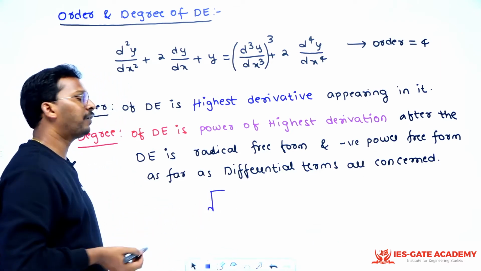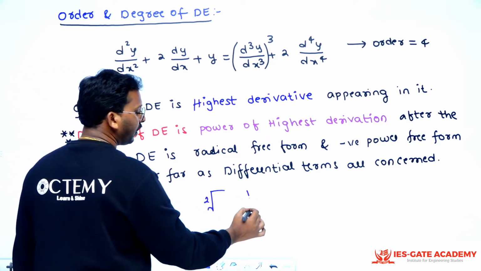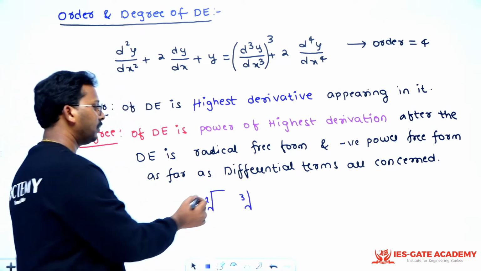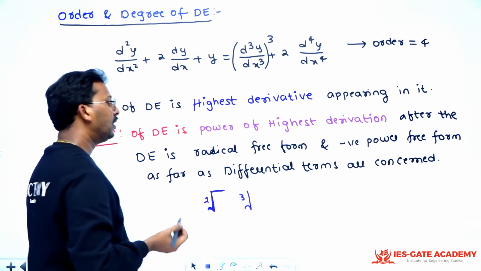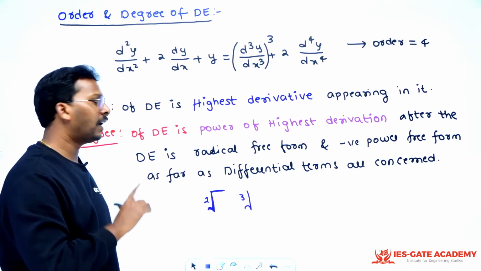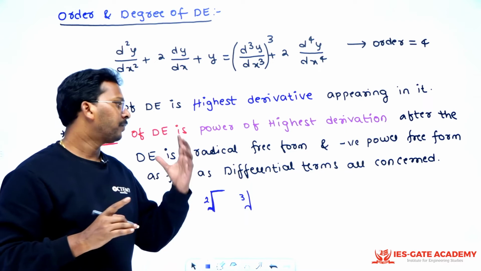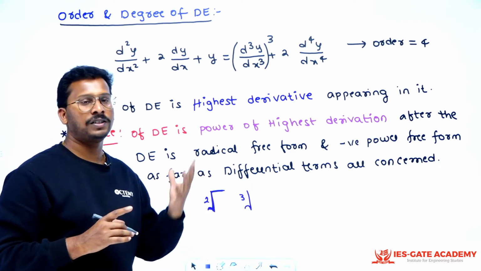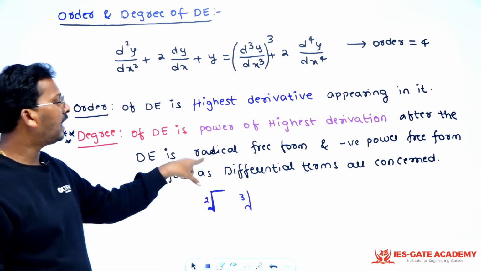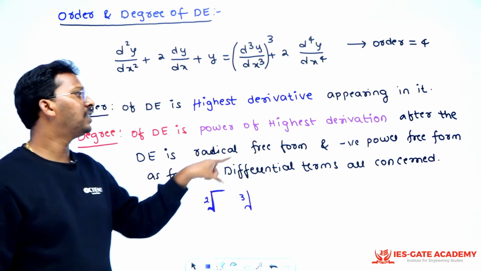So radical free form means it should not have any fraction powers, right? If you put 2 here, it will become square root. If you put 3 here, it will become cube root. If you put 4, it will become fourth root. So this symbol is called radical. Your differential equation should not have any negative powers or fraction powers. They should be free from them, as far as differential terms are concerned.